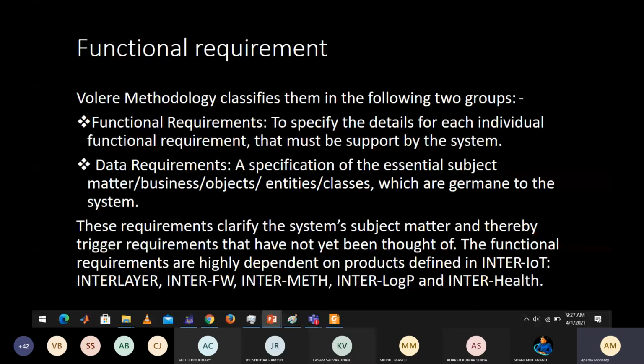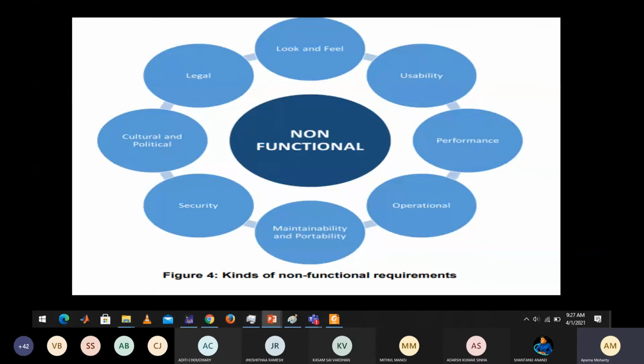Next are non-functional requirements. Your non-functional requirements comprise all these features: the legal part, the look and feel, the usability part, performance, operational, maintainability and portability, security, cultural, and political. So these are all about the non-functional requirements. For any IoT product you are launching, you need to focus basically on the functional and non-functional requirements, apart from the other features I told you. What these requirements are in detail, we'll study in the next class.